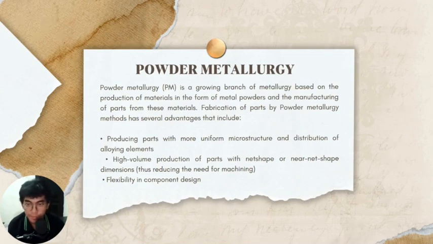Fabrication of parts by the powder metallurgy method has several advantages. The first is product parts with more uniform microstructure and distribution of alloying elements. The second is high volume production of parts with net shape dimensions, thus reducing the need for machining. The third is flexibility in component design. Okay, we go to the next slide.